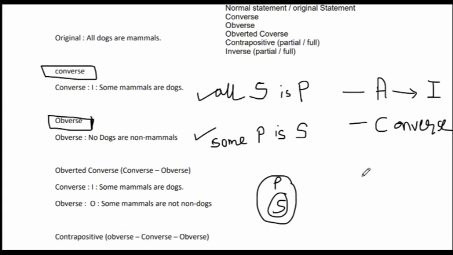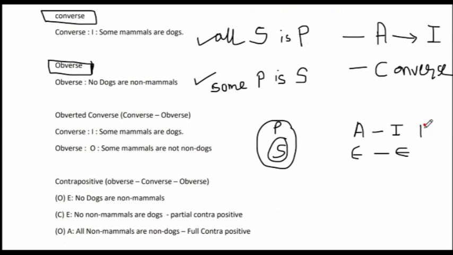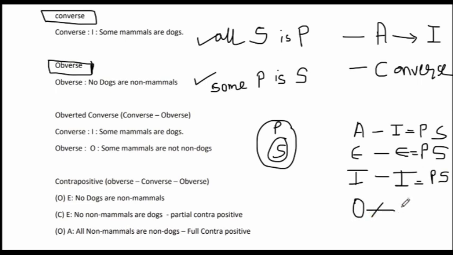Now the rule here is A gets converted to I, E gets converted to E, it remains E only, except that, as I told you, the subject becomes the predicate and the predicate becomes the subject. Same for here, predicate and subjects are interchanged. I proposition remains an I proposition and predicate and subjects are interchanged. O is not valid. Conversion of O to anything is not valid. So we have to remember that for converse, only three conversions are possible.